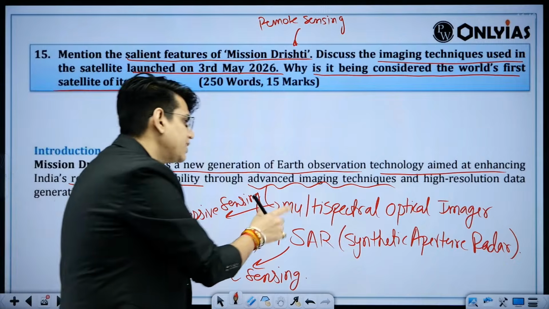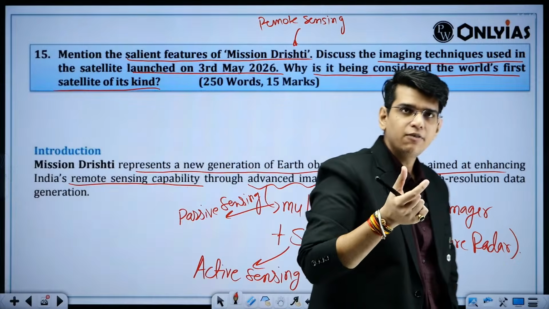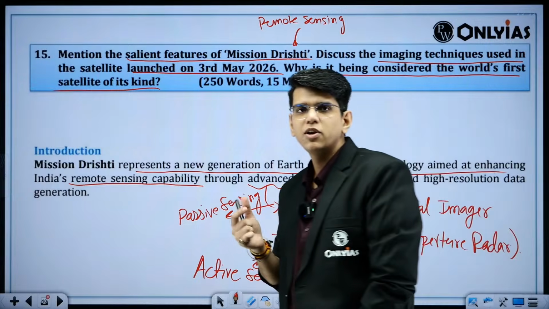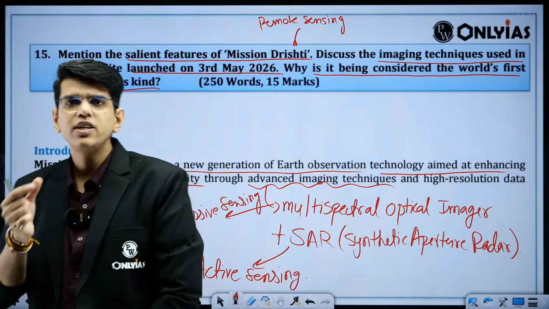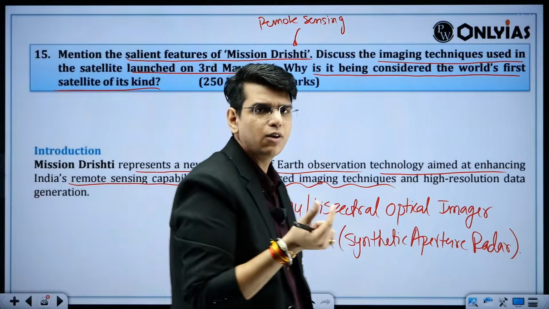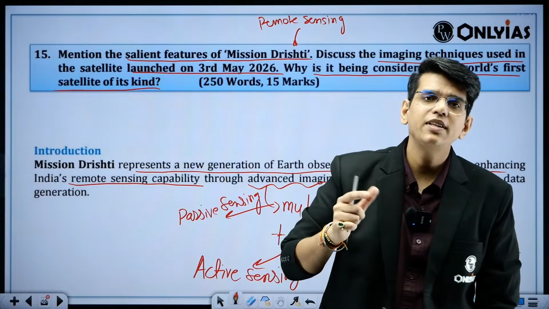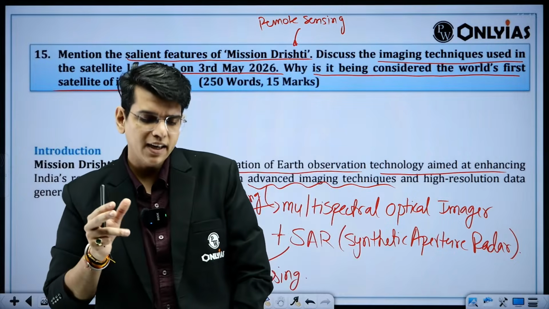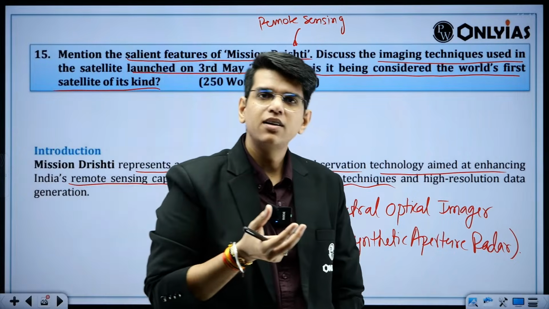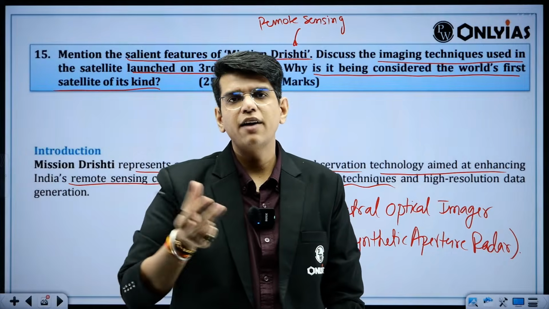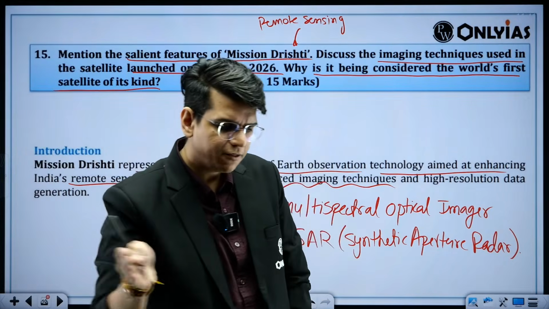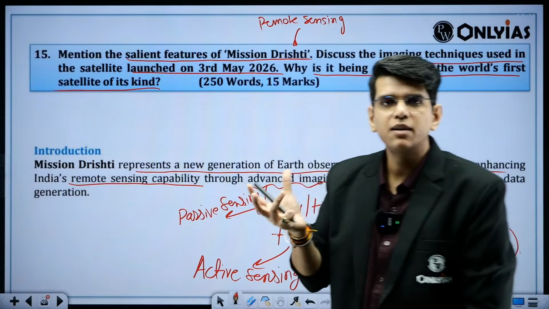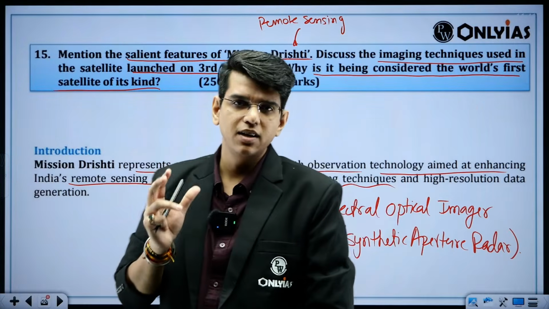The advantage of radar is it can work in bad weather also, through the cloud also, because the waves won't diffract due to the small particles of water in the clouds, right? But the problem with this is it can show you multiple things in the same image, right? It can confuse flood water with a wet road. Everything will look dark, and if there are brighter things, you will see them bright, but reading radar images is difficult.